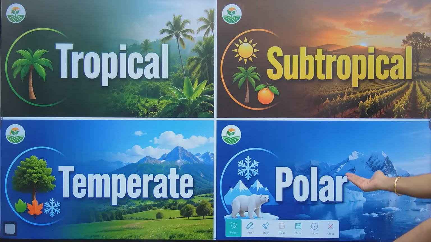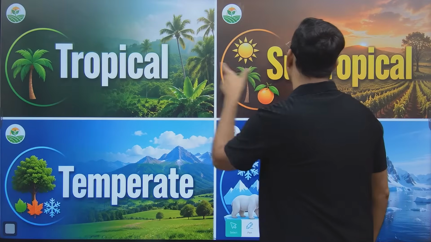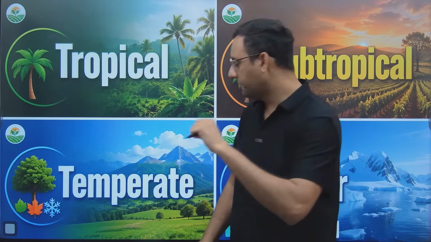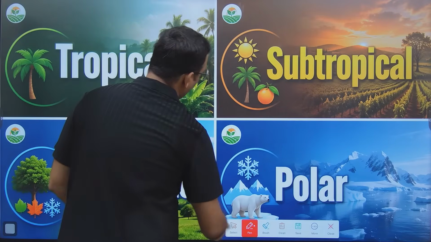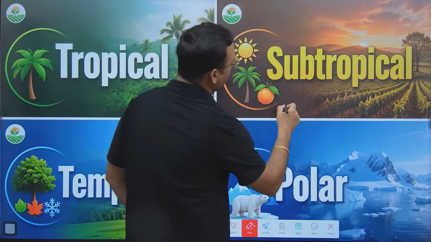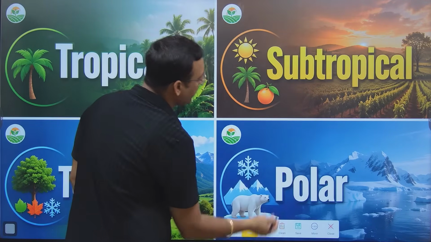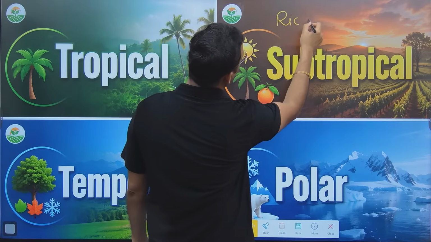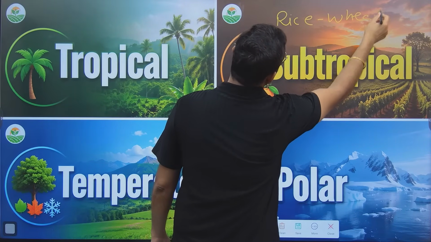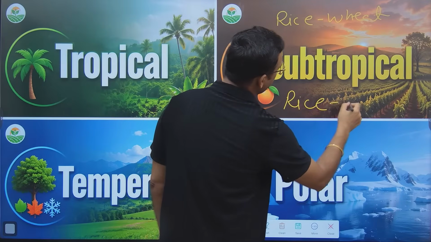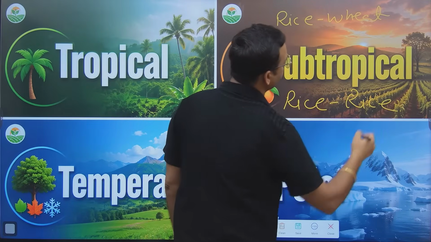But yes, the climate exists. Based on climate we can classify into four parts, but based on crop it will be tropical, subtropical or temperate. Like right now I am part of the subtropical region, you guys are part of the tropical region. Because of tropical and subtropical, when we study the cropping system, in Punjab the major cropping system is rice and wheat. In Punjab the major cropping system is rice and wheat, but some areas of the southern part of India have a cropping system of rice and rice, or you can also call it paddy and paddy.